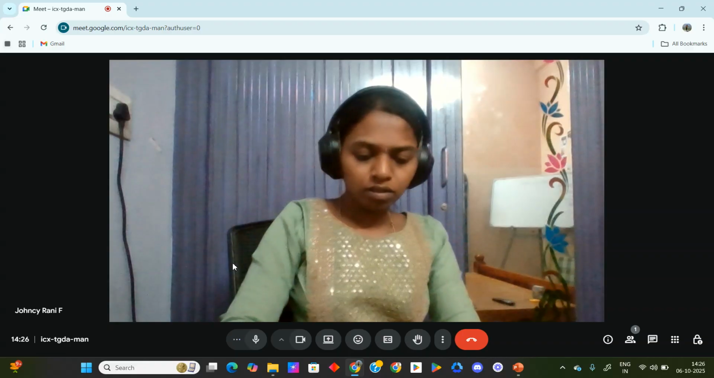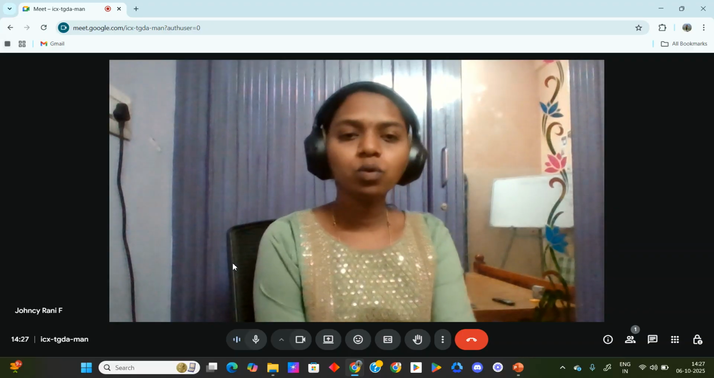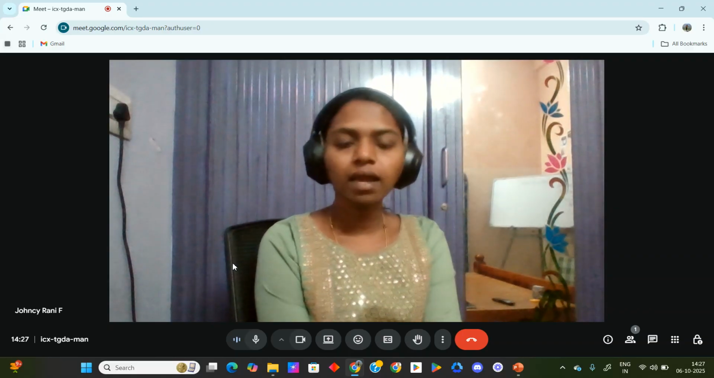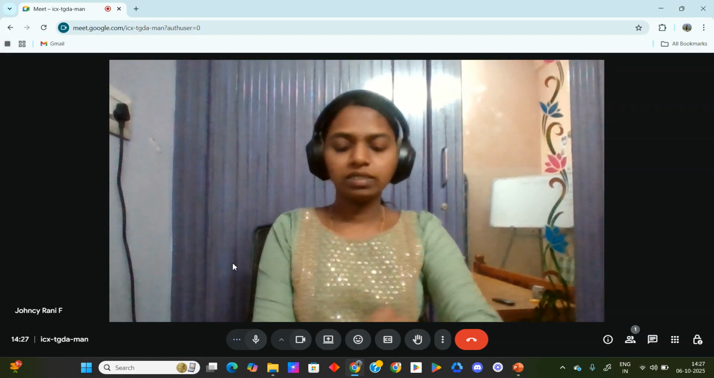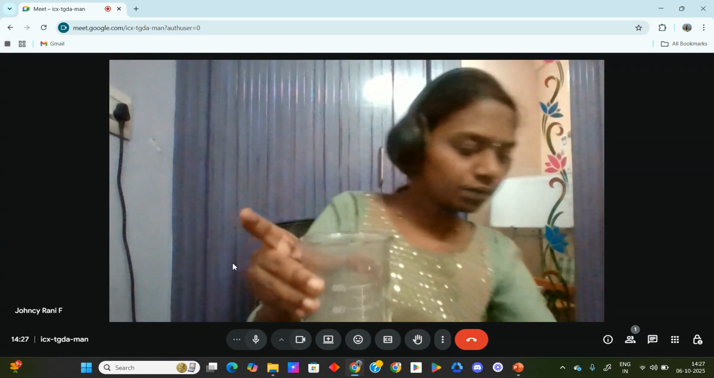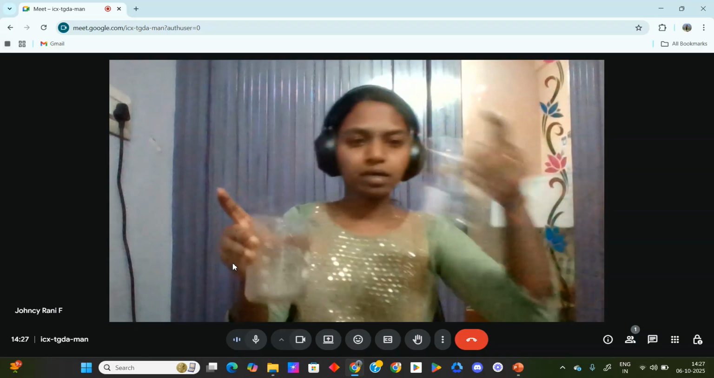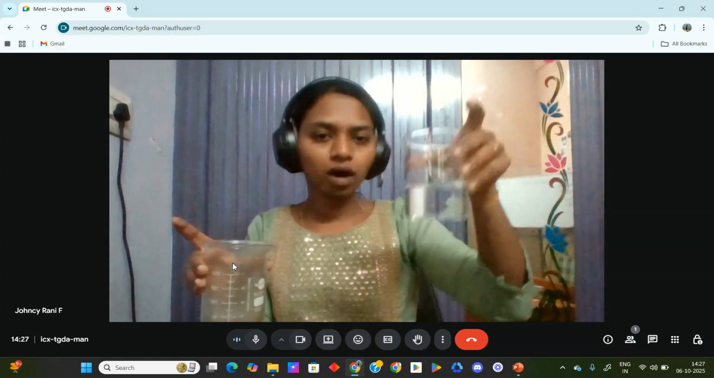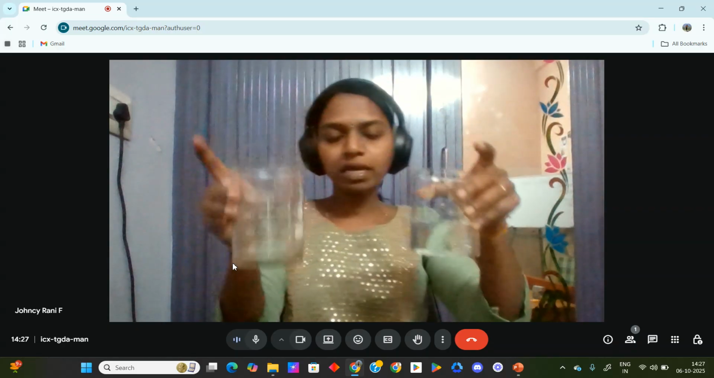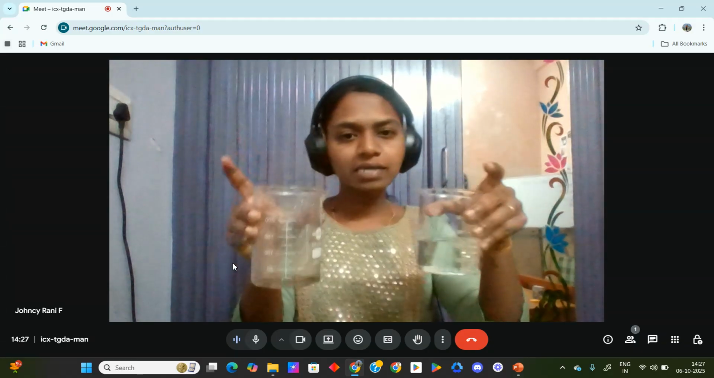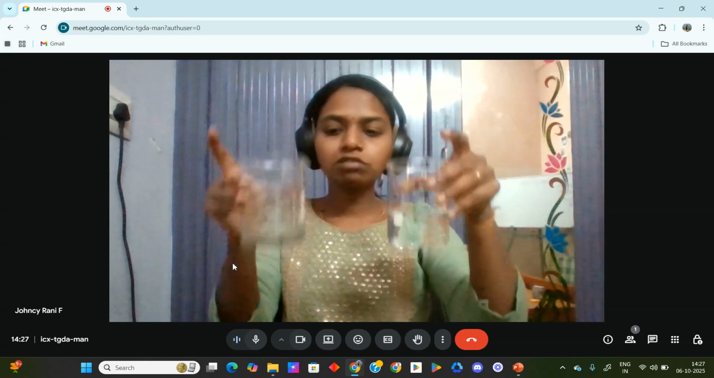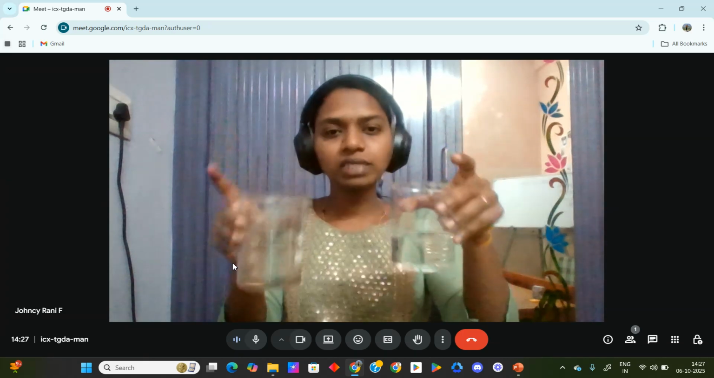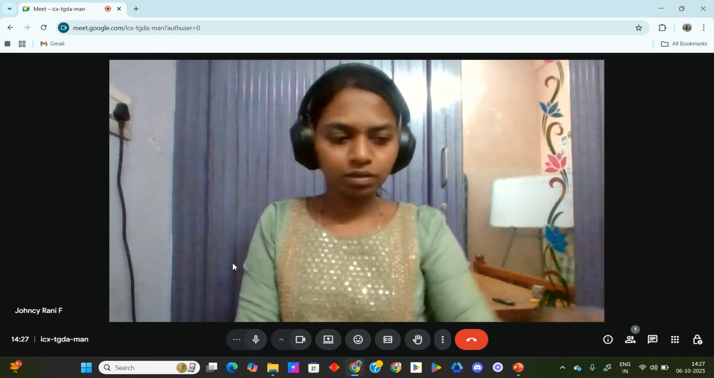Okay, fine. So now we have two beakers, isn't it? Beaker A and beaker B. See here, this is beaker B and this is beaker A. Beaker A has a pure atmosphere, and beaker B has acid rain. So now we are going to test these two liquids using pH paper.